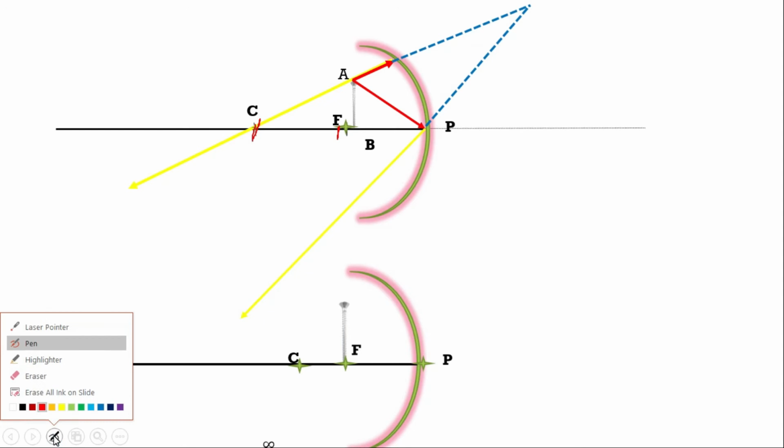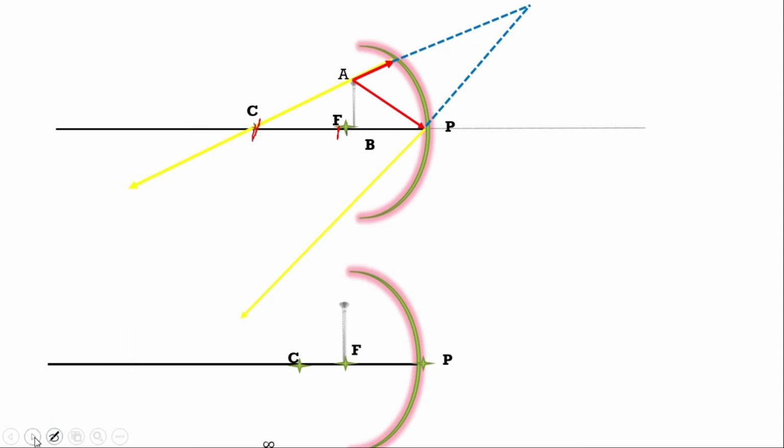Now you can see very nicely the image coming. We are observing that the size of the image is larger than the object and it is erect also. So hope you understood well.